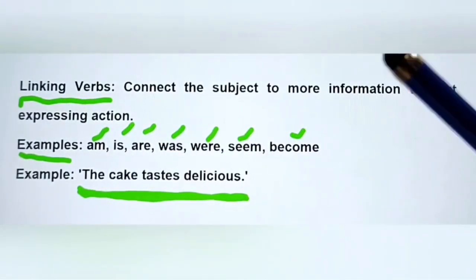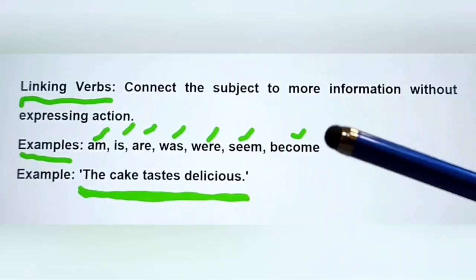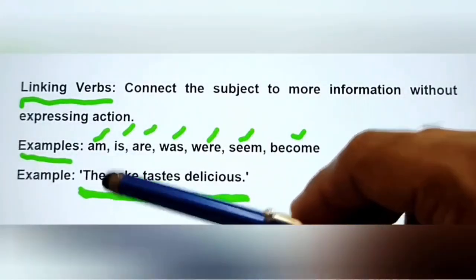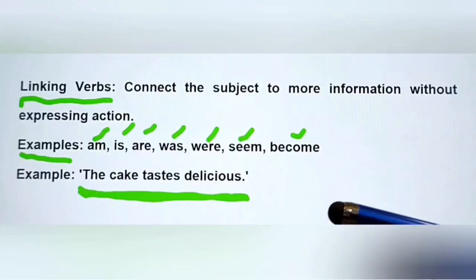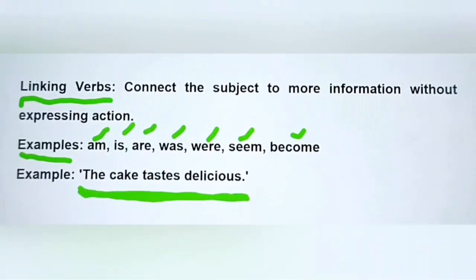This linking verb example connects the subject cake to more information without expressing action. So the more information in the sentence is described as tastes delicious. So this is an example of linking verbs.